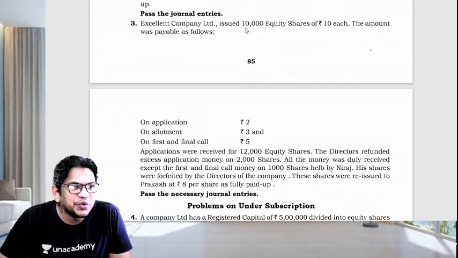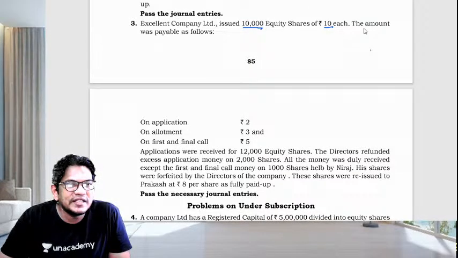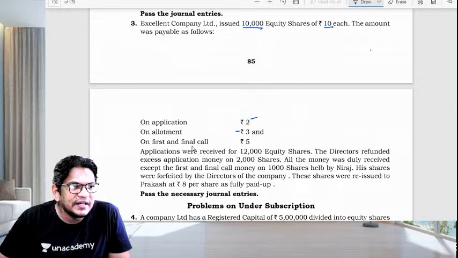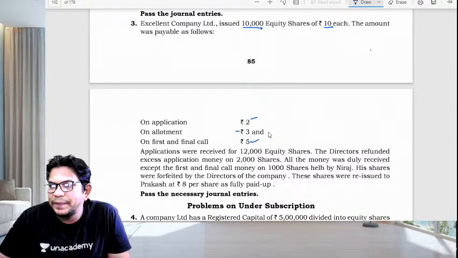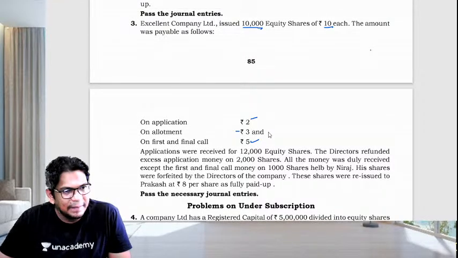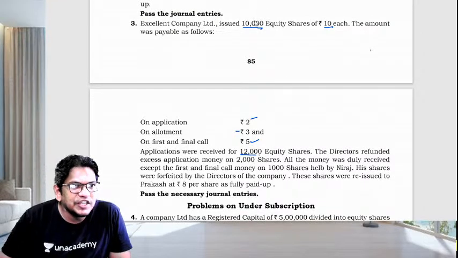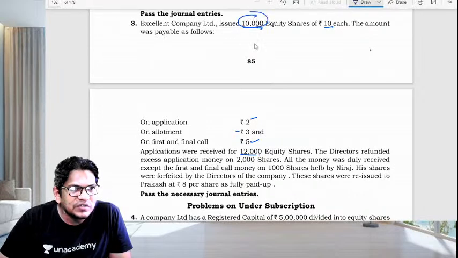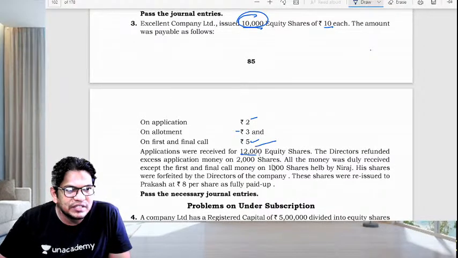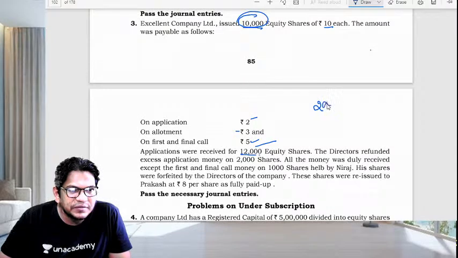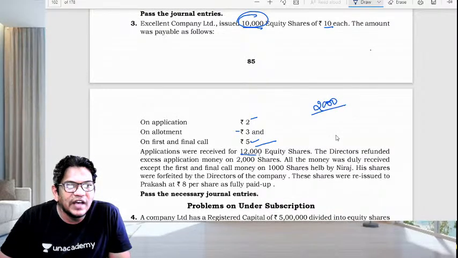Excellent Company Limited issued 10,000 equity shares of 10 each. The amount was payable as follows: on application 2, allotment 3, first and final call 5. Very simple. The question looks very simple, but the amount we received is for 12,000 equity shares, whereas the issue is 10,000. They have received applications for around 12,000 shares. Means there is an excess of 2,000. Right? This we have to refund.